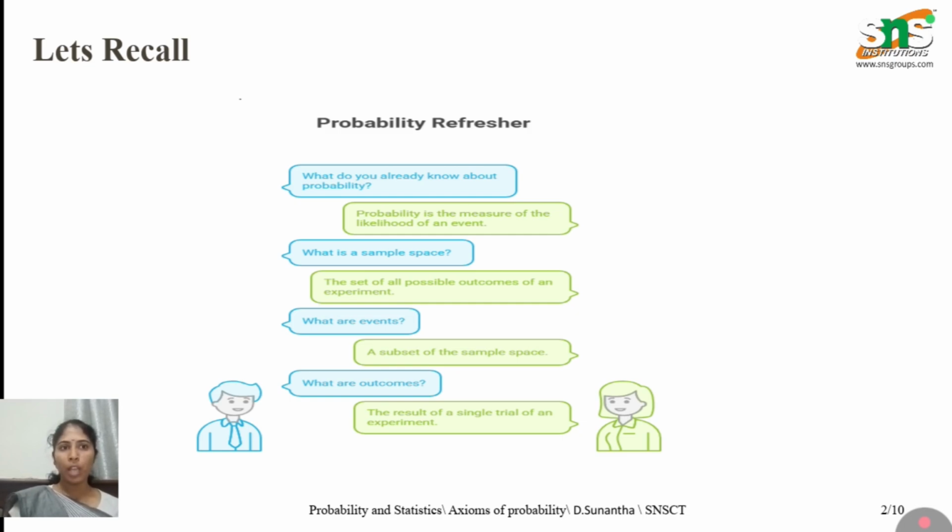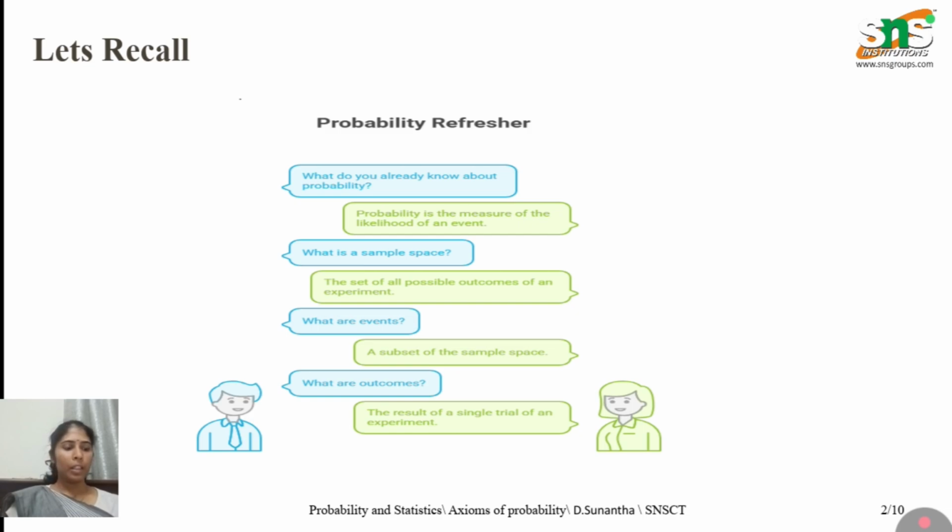First one is what is sample space. The sample space is the collection of all possible outcomes of an event. Next, what is an event? Event is a subset of a sample space. Next is an outcome. So the result of a single trial of an experiment is called outcome.